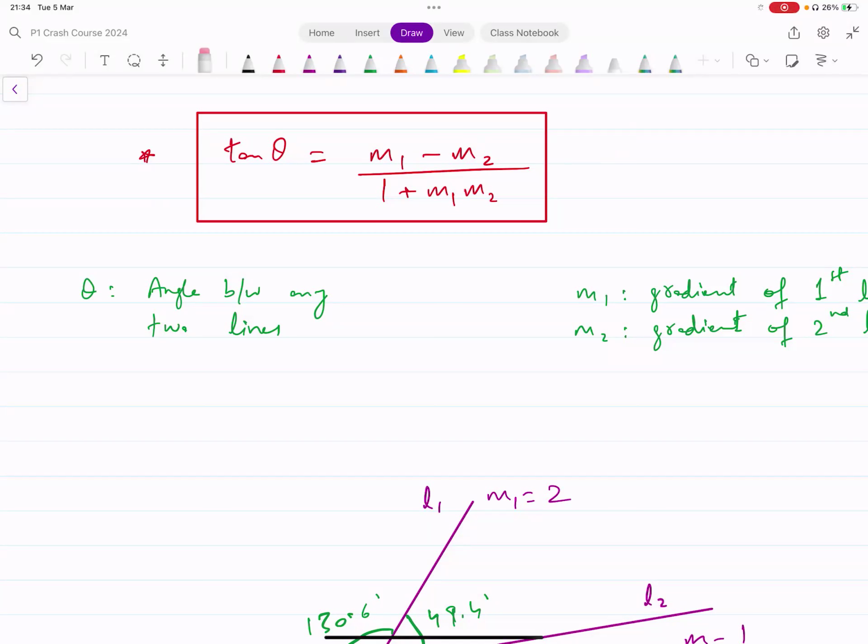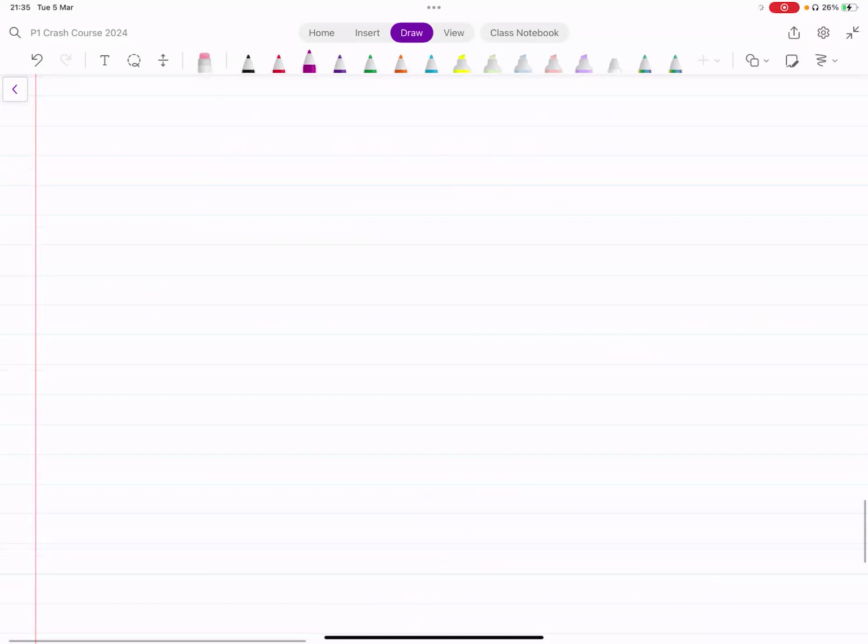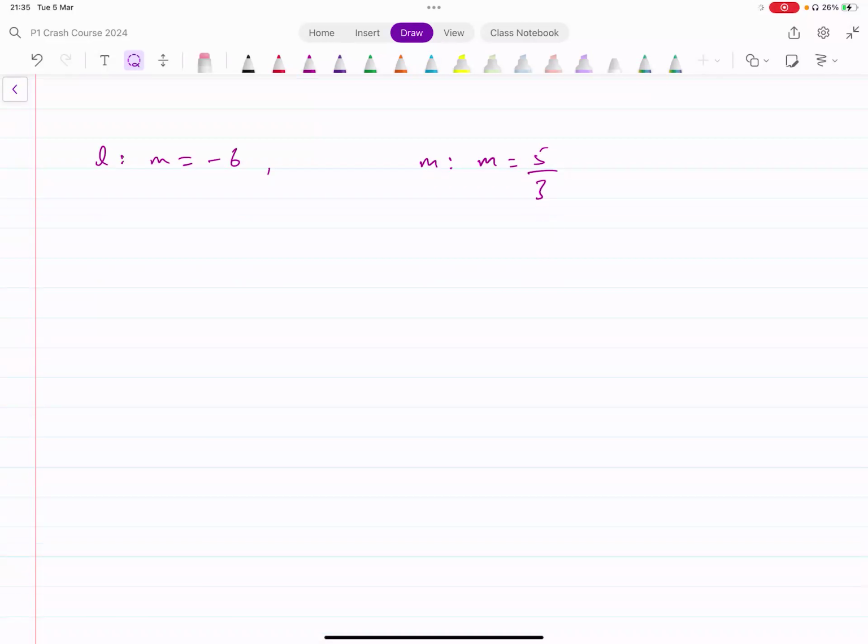Okay, let's just do one more example then. Let's say we have two lines. We have line 1, let's call that line L. It has a gradient of -6. And we have another line M, it has a gradient of, let's say, 5 over 3. We want to find the angle between these two lines. Okay, let's call this L1 and L2 instead.